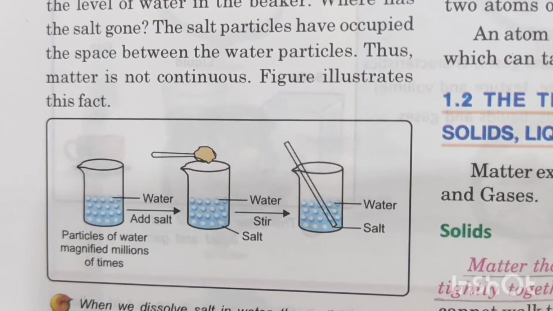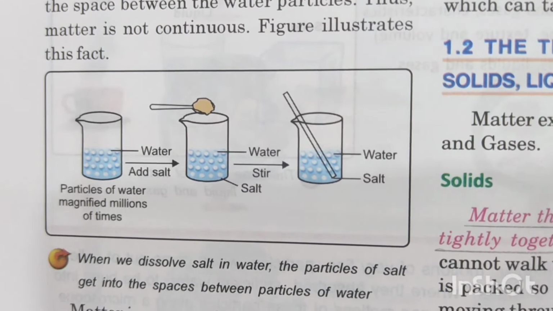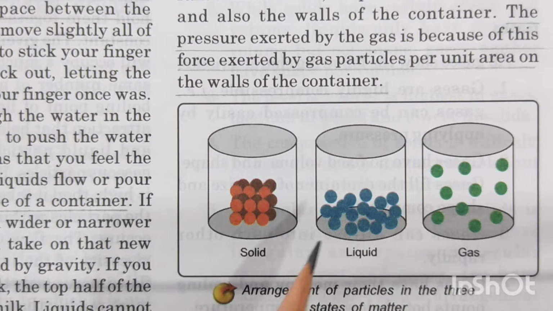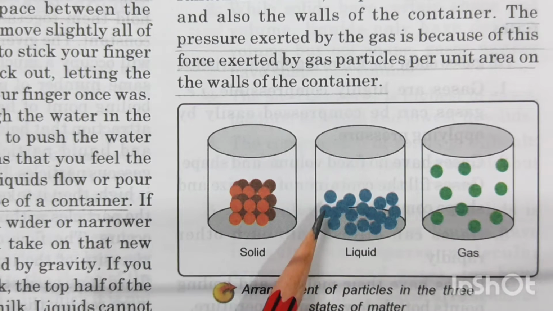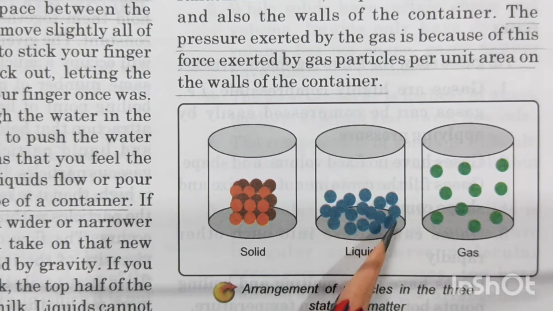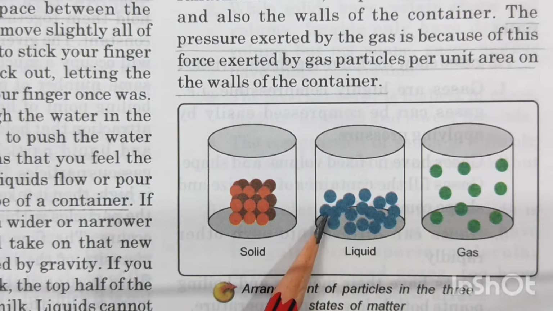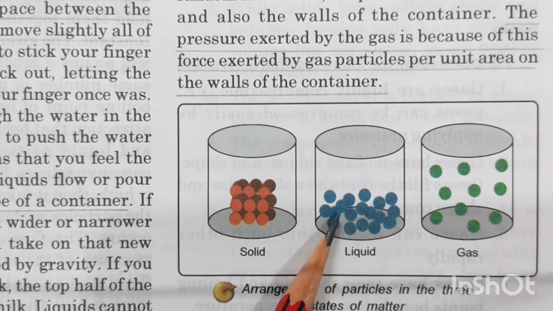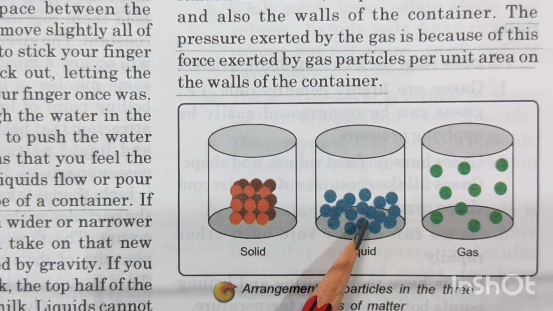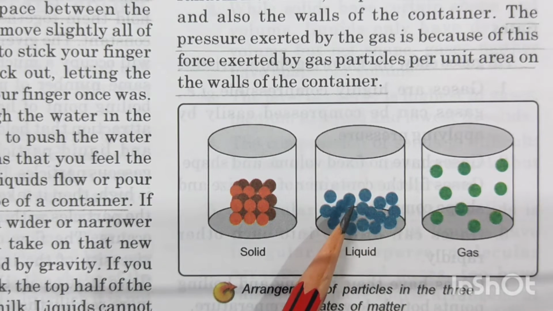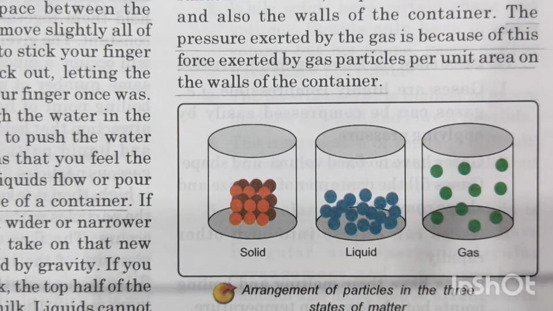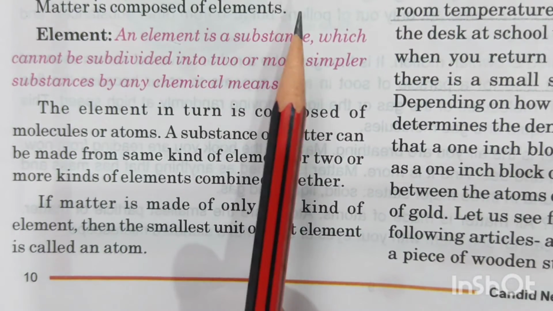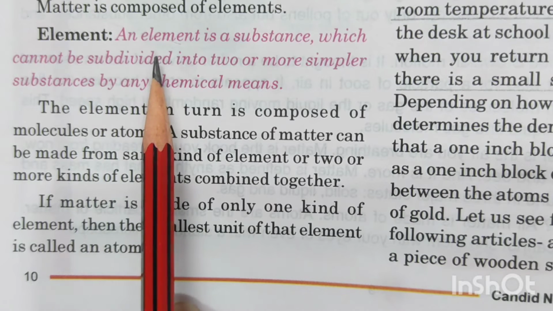And atoms together join to form what is known as molecules. Now have a look at this picture, children. This is showing you the molecules. So in between the molecules we can see some empty spaces, and this is the condition found in liquids such as water, where the salt or the sugar particles will go and adjust. Now let's see the next thing, children. Matter is composed of what is known as elements.